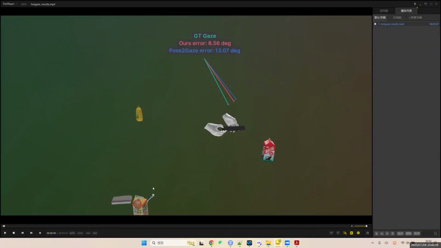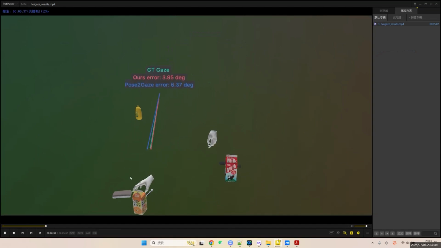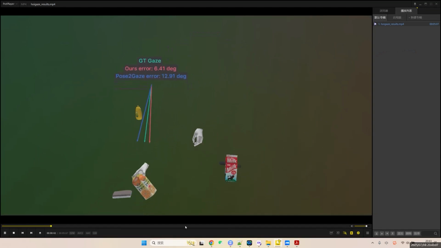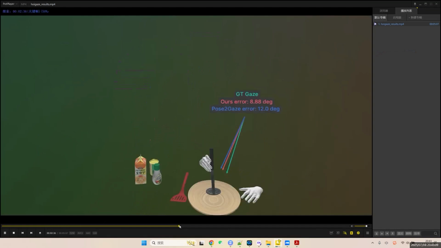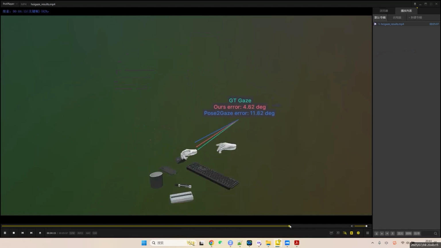We also have a video that shows some dynamic visualization results. We can say that at different interactions, with different objects, our predictions are closer to the ground truth than the baseline method.